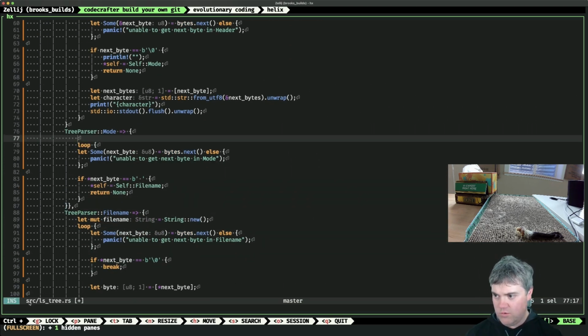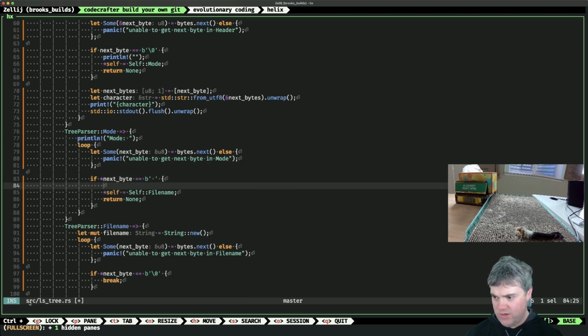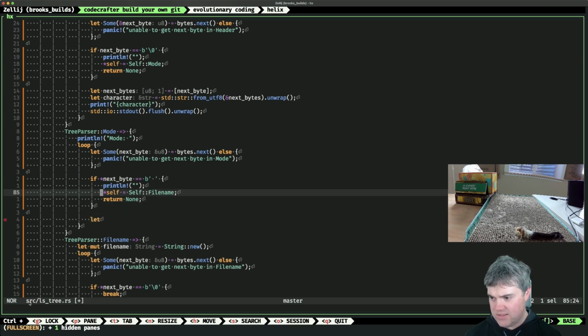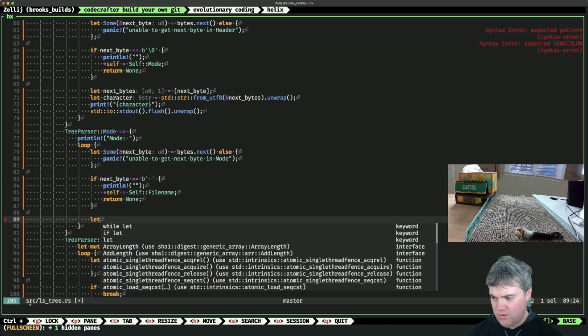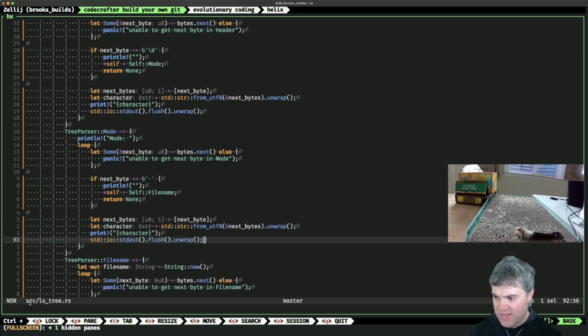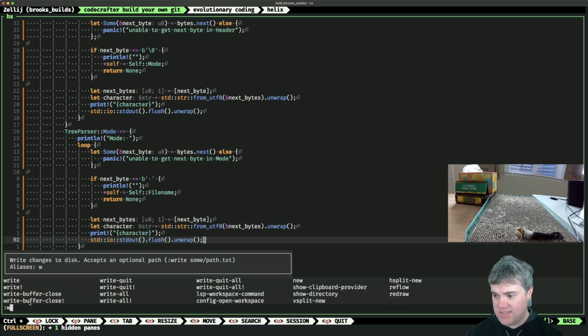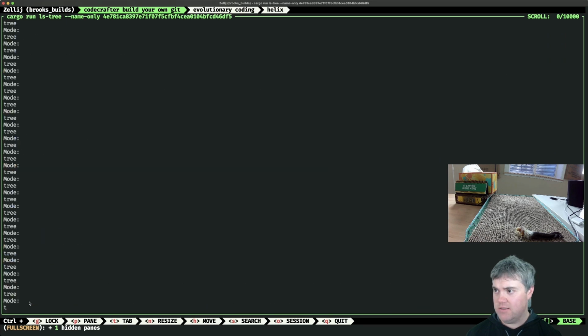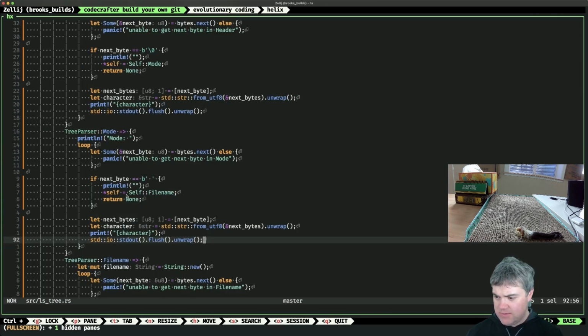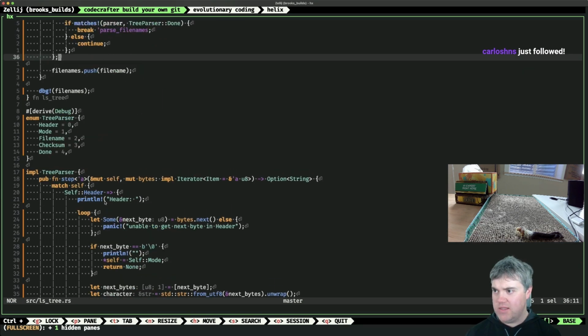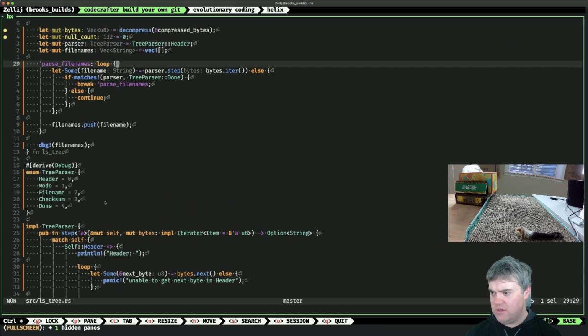So we'll do a print line mode. If we're in here, we're gonna do a print line, just an empty line. Otherwise, okay, so let's get our next byte out of here. So we'll let our, okay, so then this should print out the mode. Okay, let's see what this gives us. So I am getting to this. That's super interesting.